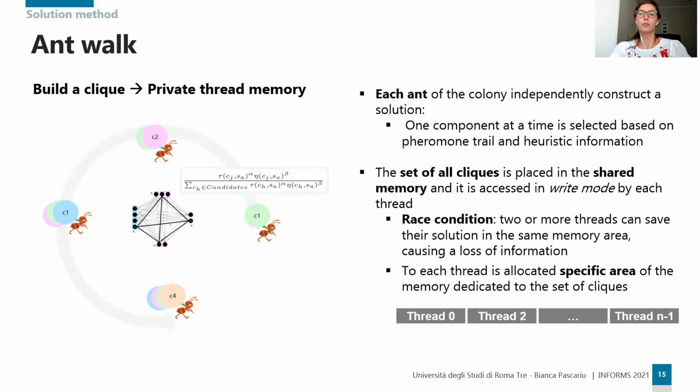For each ant, the first vertex is randomly selected, while the rest of the clique is built incrementally by adding one vertex at a time, according to the so-called random proportional rule based on the pheromone trail and the heuristic information, which is related to the cost of the vertices and the edges in the construction graph.